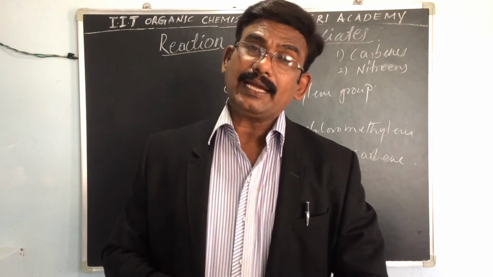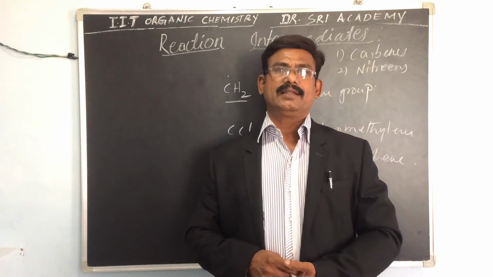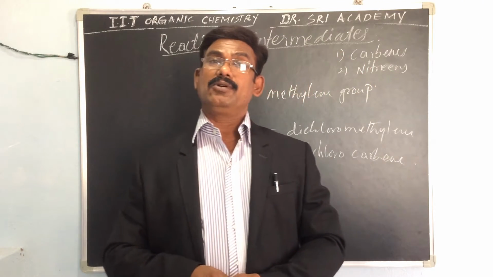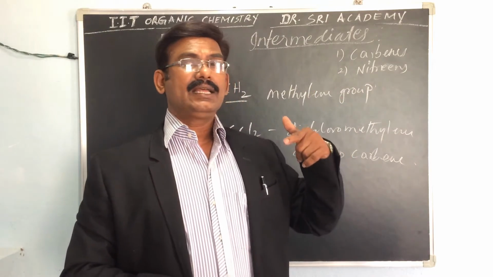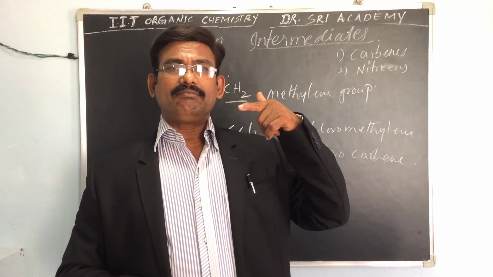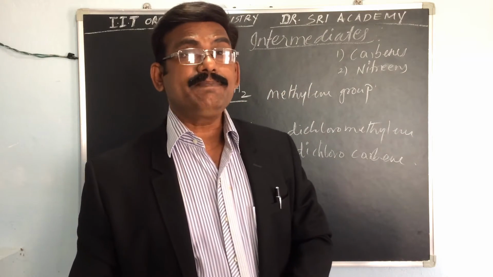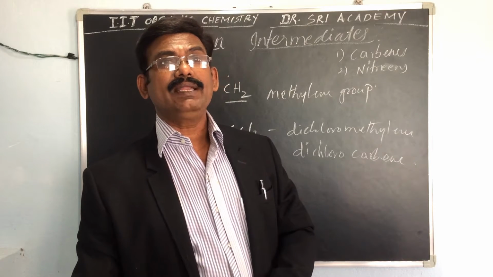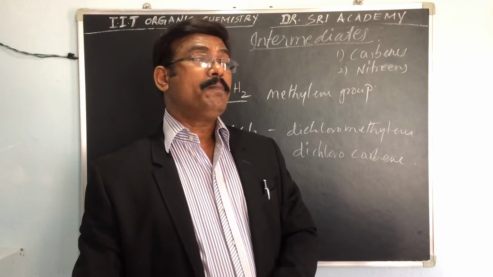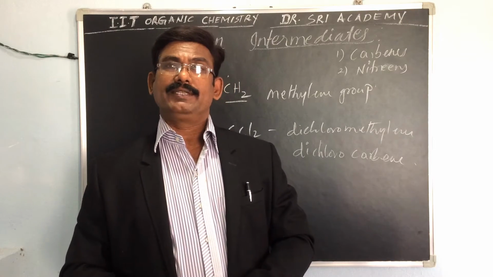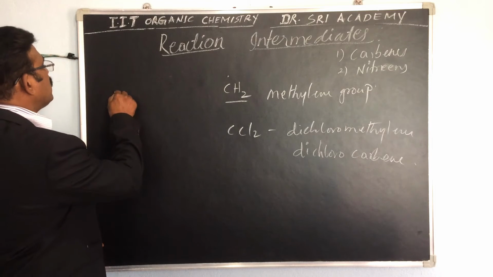Generally, in the classification, we have to know that 2 types of carbenes are possible. Types of carbenes: they are singlet carbene and triplet carbene.